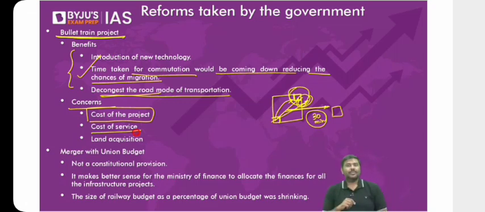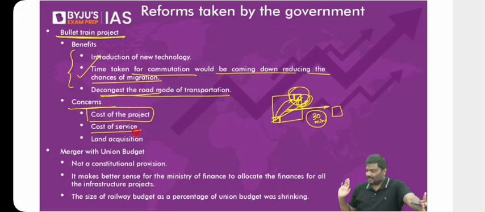Now you tell me, if the ticket price is higher, how many of you would prefer to travel in a bullet train? Many people will simply say, no, I will take a normal train. And many people will say, why should I travel by a bullet train? Let's say I add 500 rupees more or 1000 rupees more, I will simply take a flight. So many people will be excluded because they cannot afford it. Many people who can afford it will simply say, why pay so much for bullet train services, I will pay an extra 500 rupees and take a flight easily. So that is the reason.